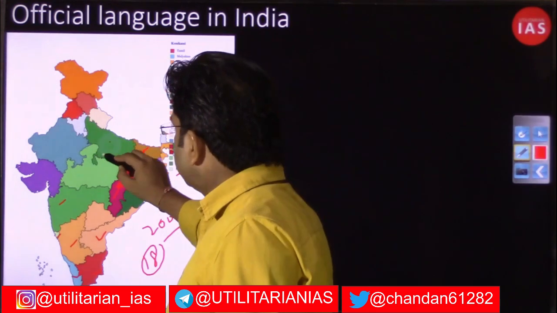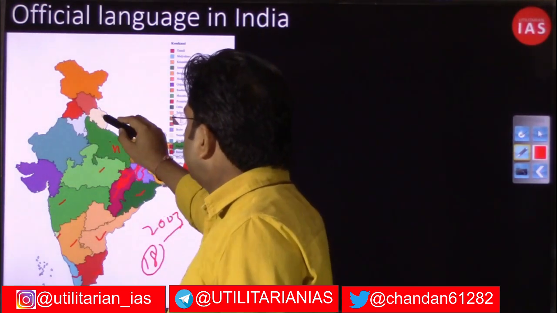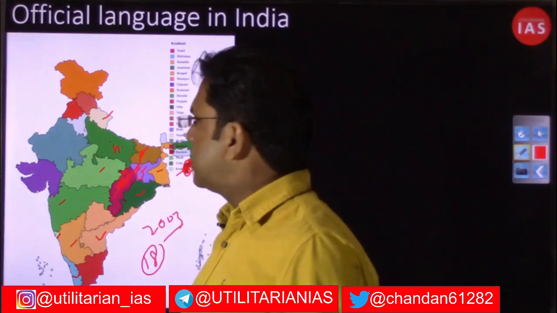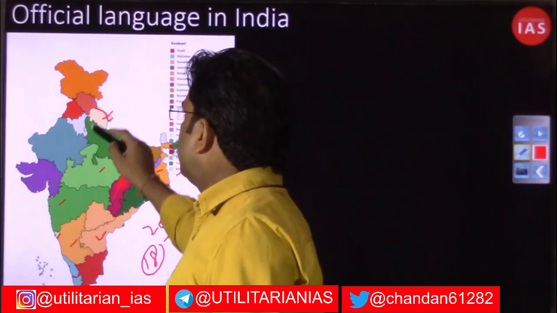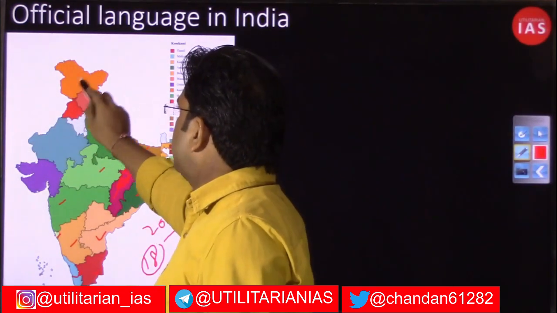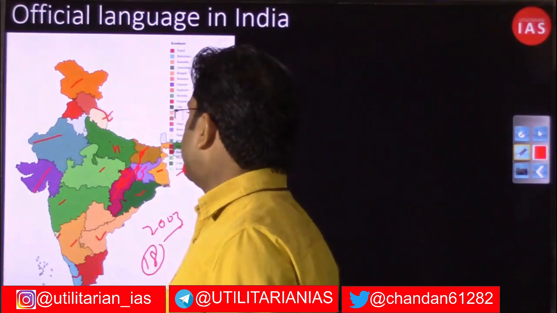Then in Uttar Pradesh, let us take Hindi. In Madhya Pradesh, again Hindi. Then you have Nepali. Let us take Uttarakhand, where in the Terai area Nepali is spoken. Then you have Punjabi, then Kashmiri. Then in Rajasthan, I have placed Sindhi. In Gujarat, you have Gujarati.